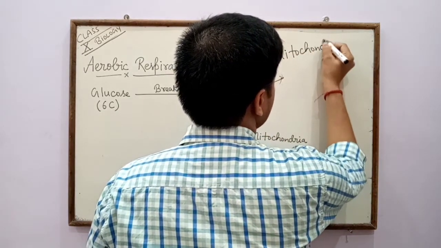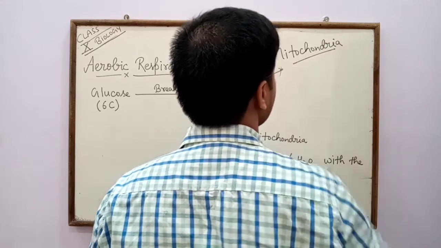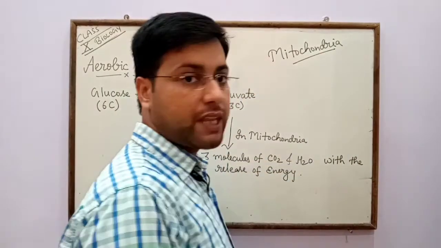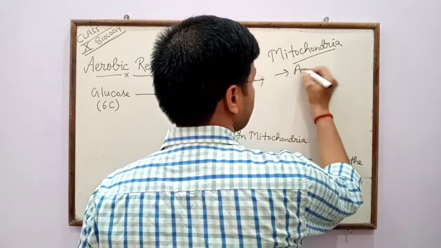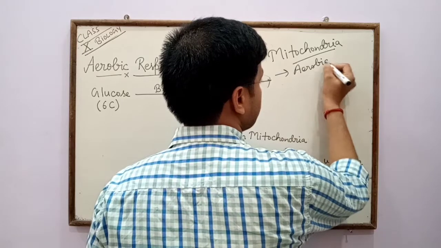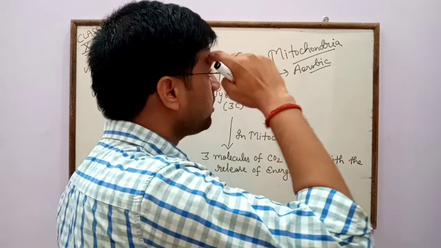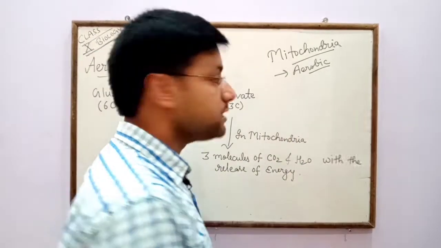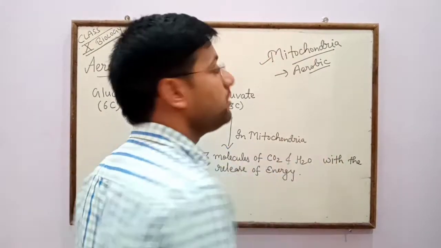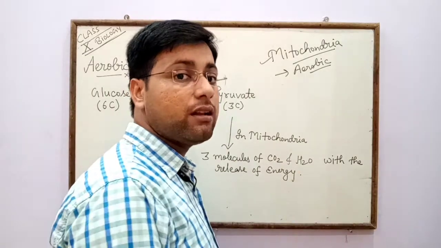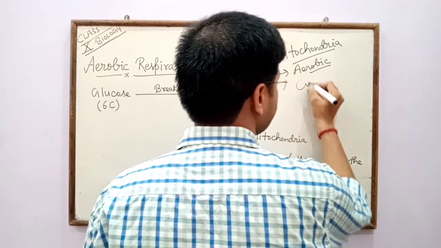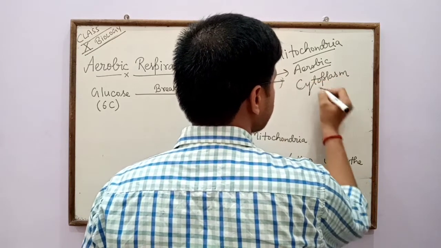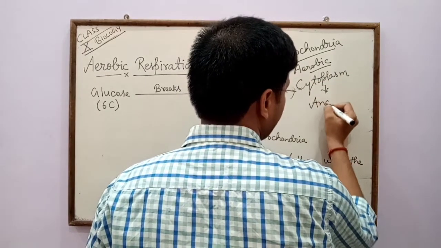This is a very important question: which cell organelle is the main site for aerobic respiration? Mitochondria is the main site for aerobic respiration. The breakdown of glucose in the presence of oxygen occurs only in mitochondria, while cytoplasm is the main site for anaerobic respiration.